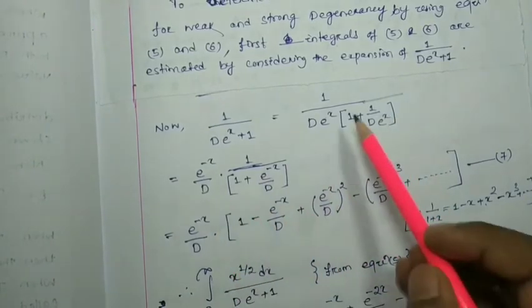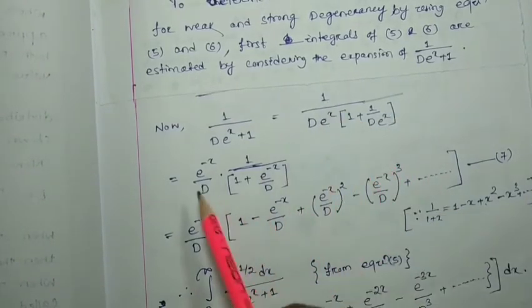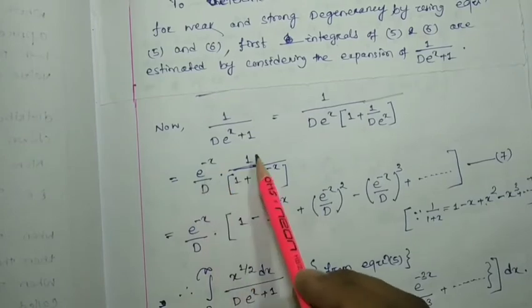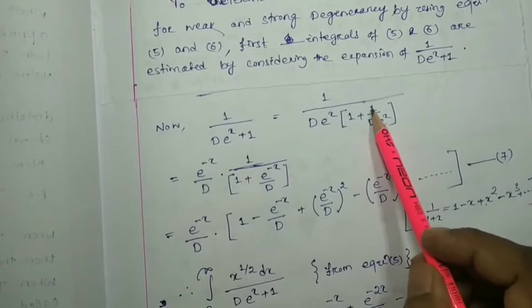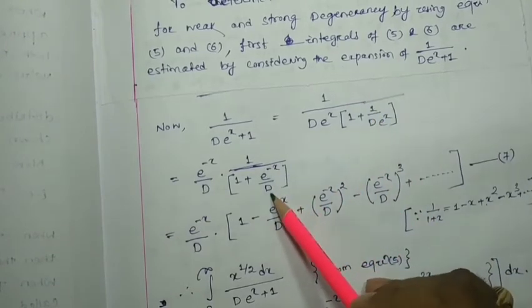And this e to the x moves to the numerator, so it will be e to the minus x by d into 1 by 1 plus this term, right?